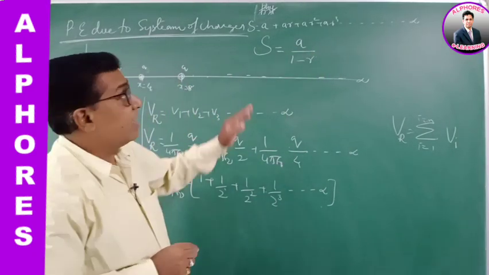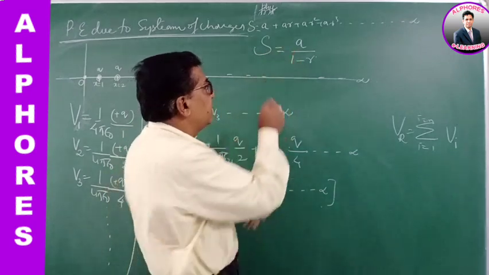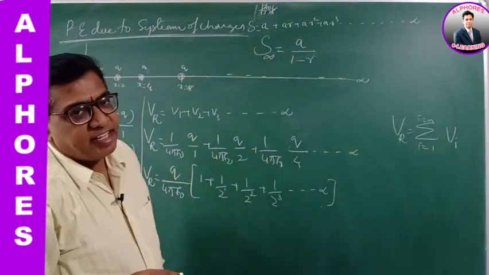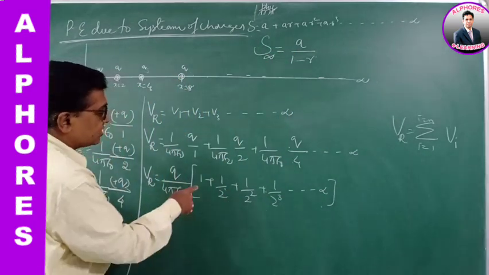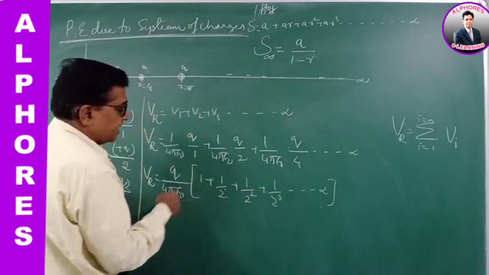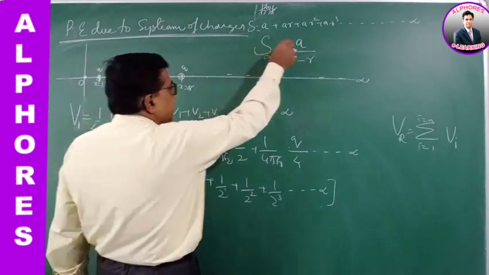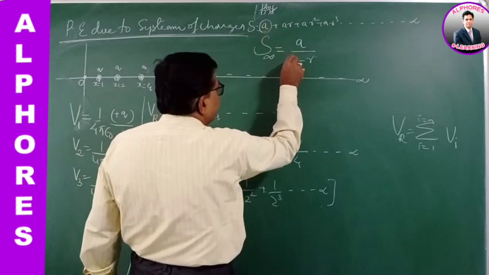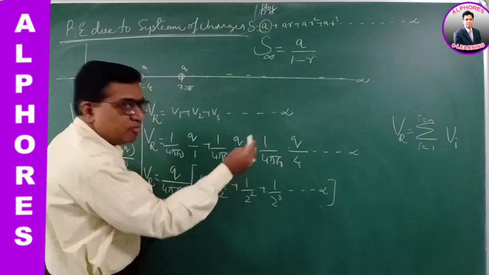If R is less than 1, the sum to infinite terms is A by 1 minus R. So the sum of this geometric series, you can write as A is the first term, and R is the common ratio.